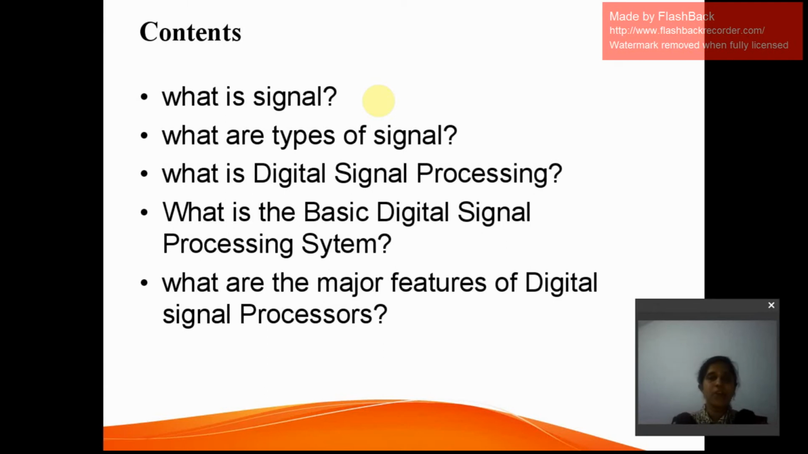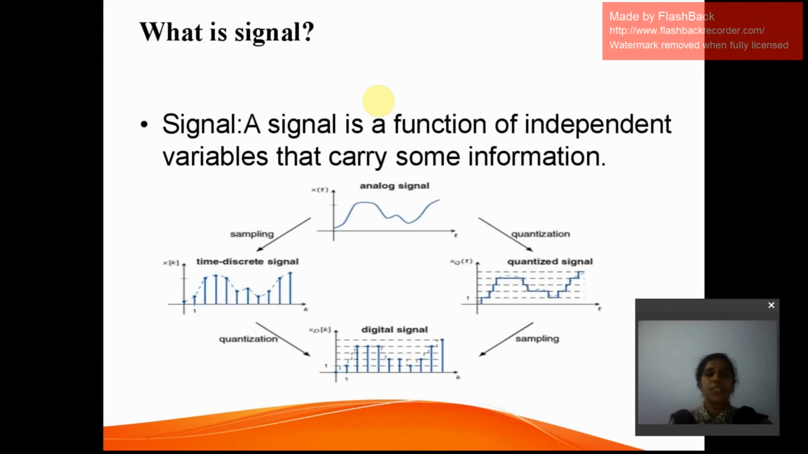Let us have a look at it. First of all, what is a signal? A signal, as I said, is a function of independent variables that carries some information in it. There are different types of signals: analog signal, discrete signal, and digital signal. What is an analog signal? I don't want to give a lengthy definition. Just keep in mind, I want to say it in a single phrase.